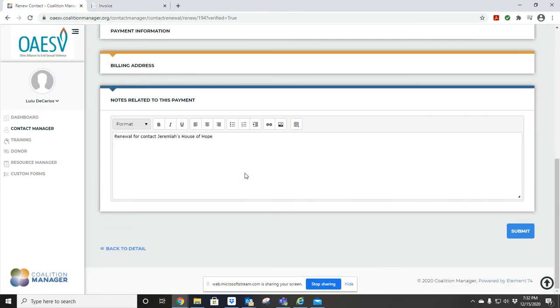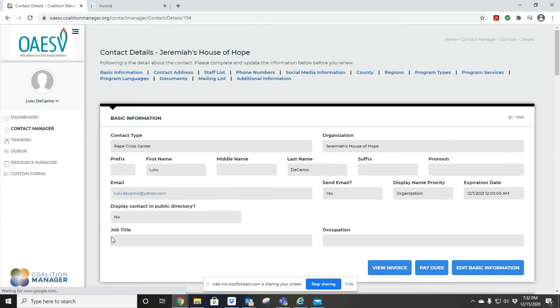If you go all the way at the bottom of the page, you could go ahead and click submit if you are going to be paying with a credit card. If you're going to be paying with a check, you don't have to go this far. You could just go ahead and go back to detail.